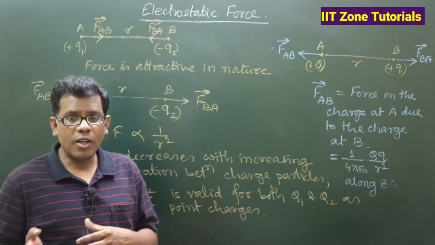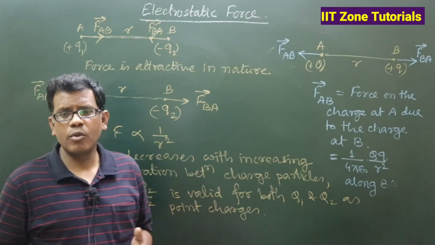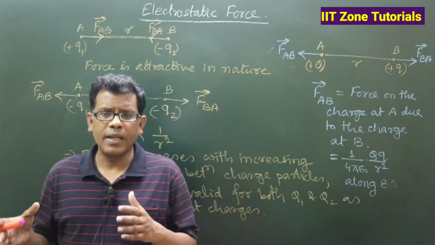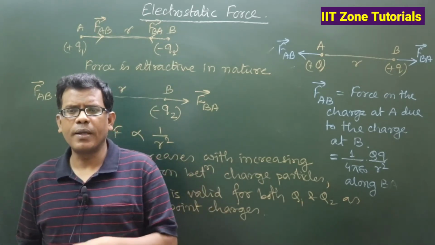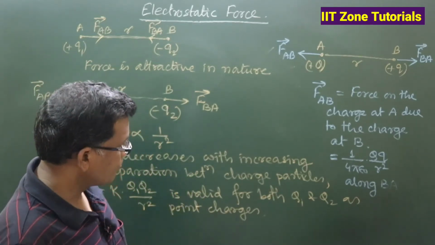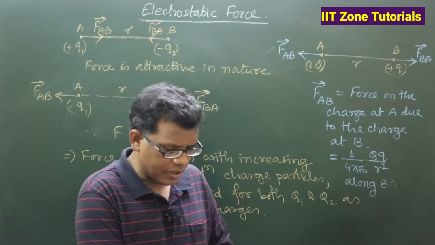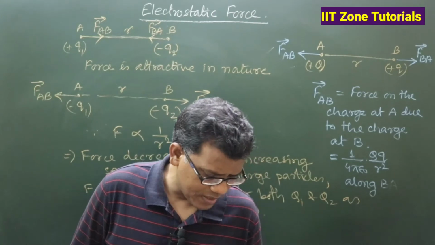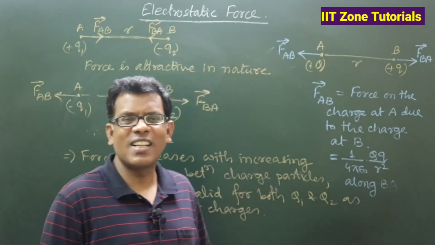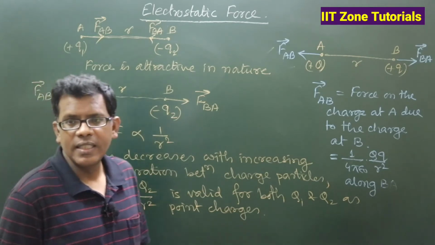Whenever one or both of them become a dimensional charge, the process of calculating the force of interaction will differ, and that can be done by a specific route of mathematics, that is, with the help of calculus. Is that clear? So you must be careful about the limitations of using the formula, because many times students use it without checking whether the interacting charged particles are point charges or not. Got my point? Is that clear?